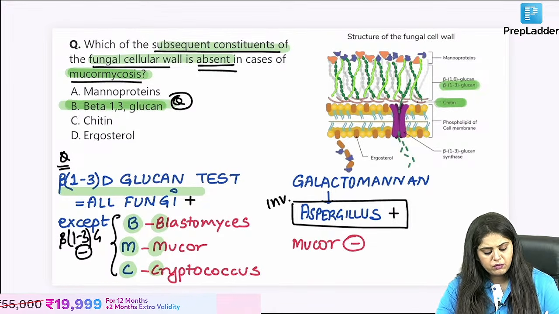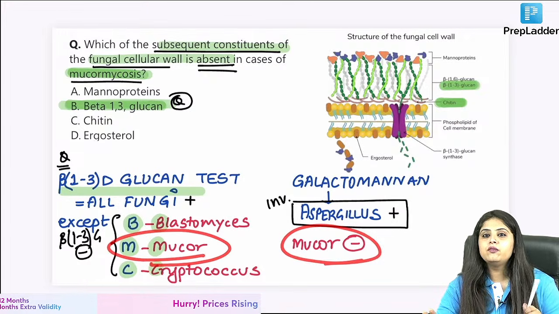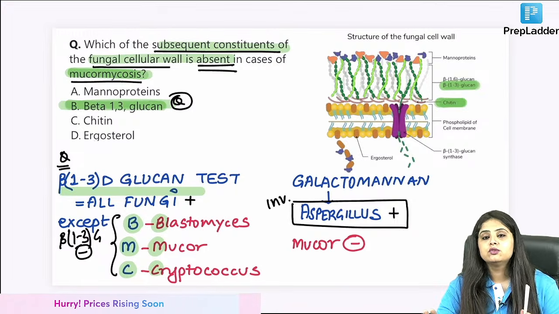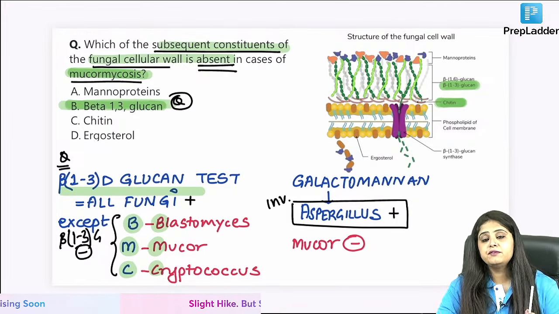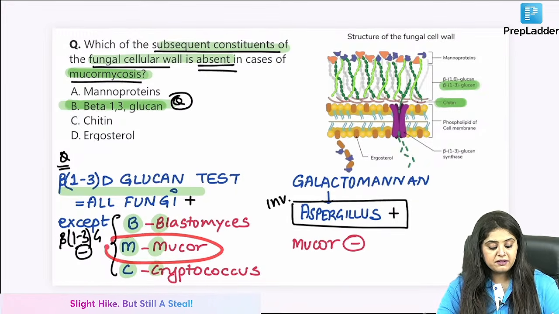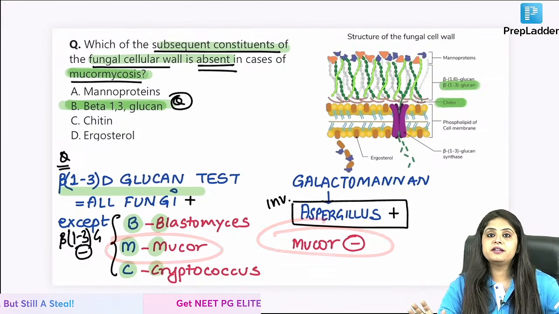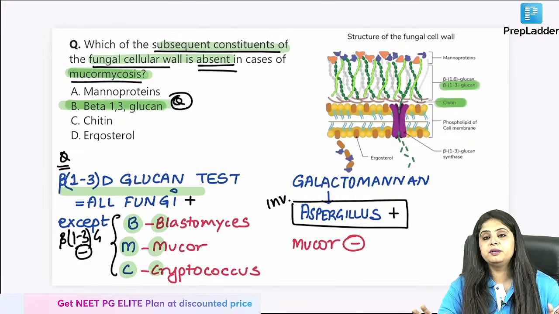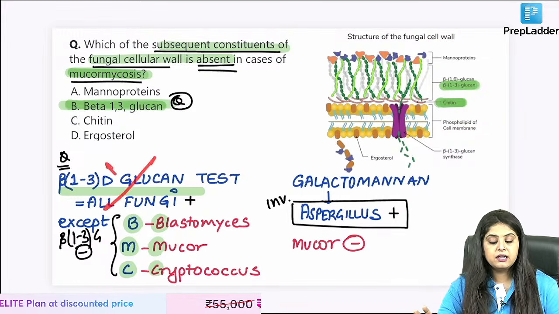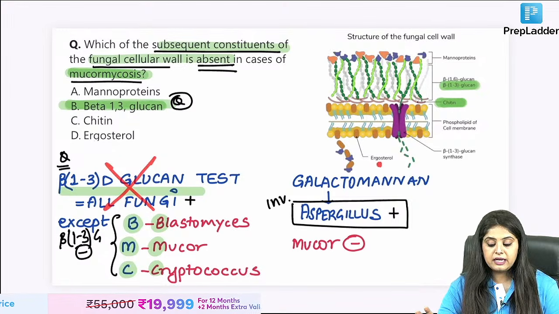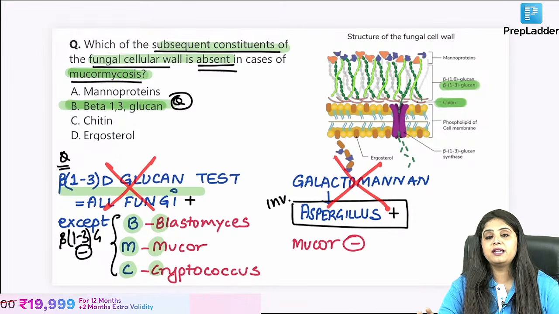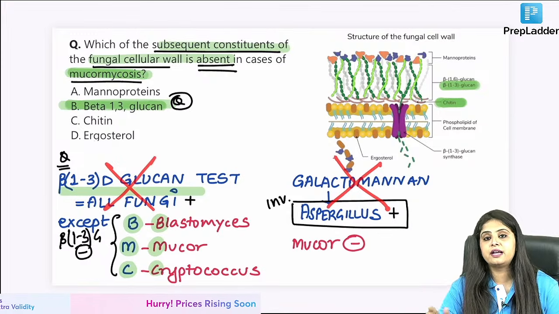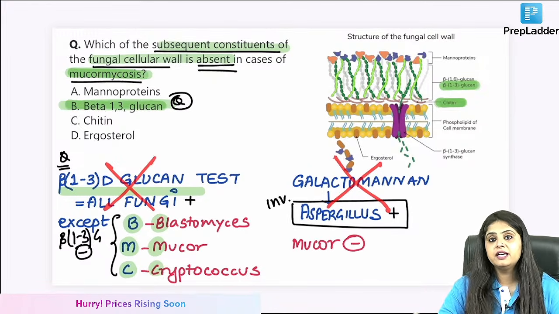So mucor, remember, was that famous black fungus. COVID वाला black fungus was mucor. So imagine COVID में, when we were anyway falling short of tests, this black fungus mucor decided कि मैं सब test negative दूंगा और ज़्यादा these people will be troubled because of me. Neither will I come positive on beta-1,3-D glucan, neither will I come positive on galactomannan. Now the microbiologist can sit and cry all night because I am not giving any test positive.